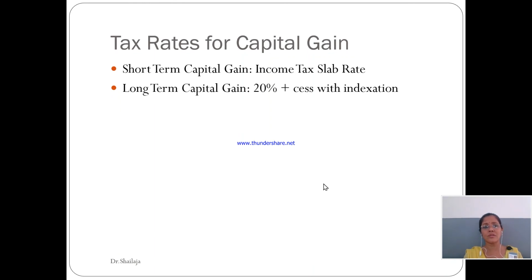Next session we will look at what is indexation, why indexation is there as far as long-term capital gains are concerned, and how we will proceed with the calculation of the capital gain from the transfer of a long-term capital asset.